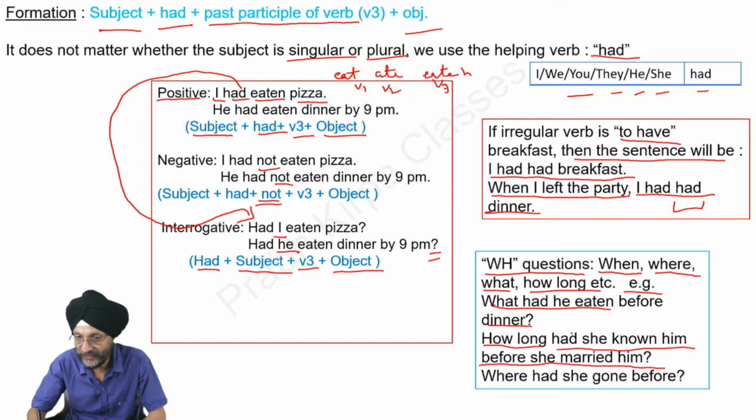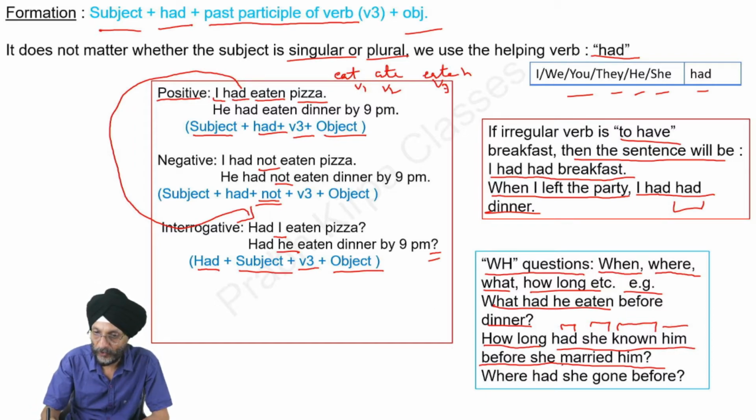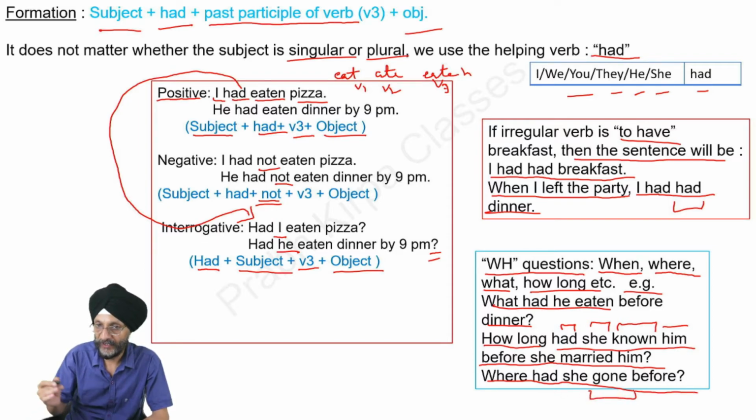You will see that the question form is followed by had and then comes the subject, and this is the third form of the verb, and the second part of the sentence is in the past simple form. Where had she gone before? This is the third form of the verb gone. Go, went, and gone.